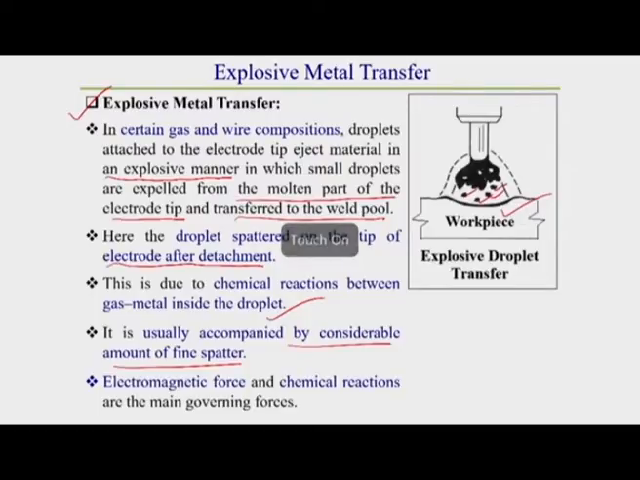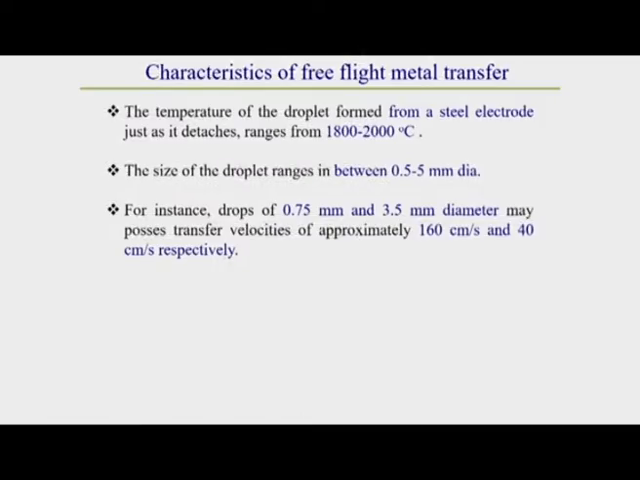Now, this is all about explosive metal transfer. What are the characteristics? We have discussed free flight metal transfer. What we observe is that in free flight metal transfer there are mainly three different categories: one is globular, another is spray, and the third is explosive. Now we will see the general characteristics of free flight metal transfer. I am discussing metal transfer in the case of steel.